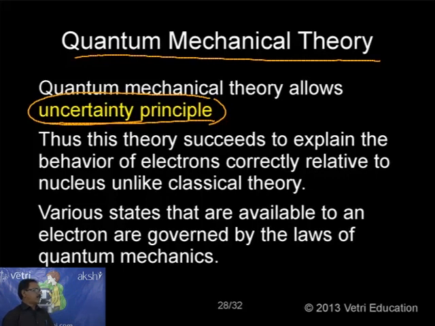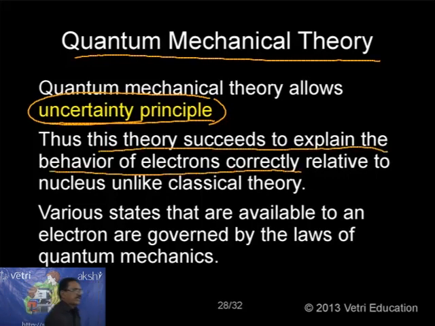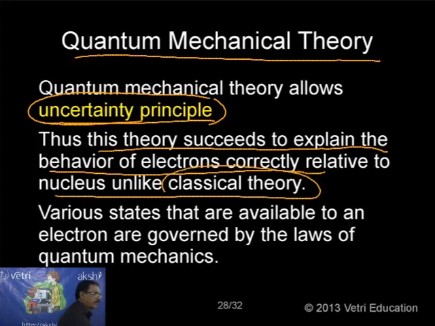That is the uncertainty principle. But quantum mechanical theory takes this principle into account. Thus, these theories succeed in explaining the behavior of the electron relative to the nucleus correctly, unlike classical theory.